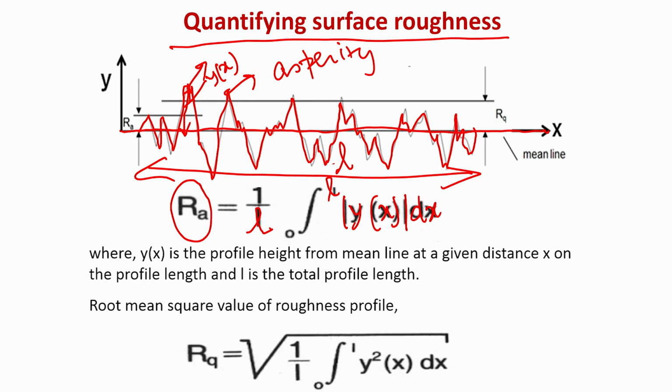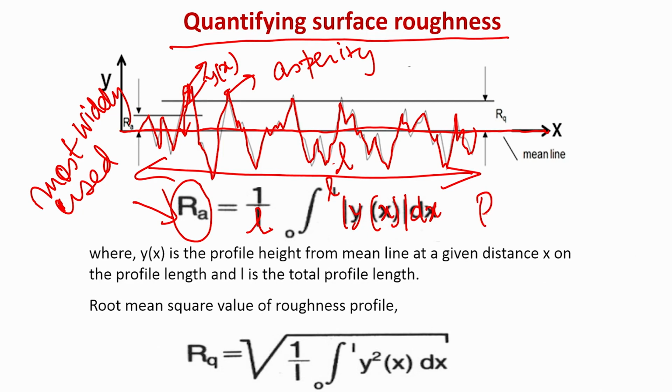Average surface roughness, as I said, is by far the most widely used parameter. Any time you get a machined surface, the first thing people ask is what the Ra value of the machined surface is. Typically, the Ra values of various surfaces are at the scale of some micrometers.